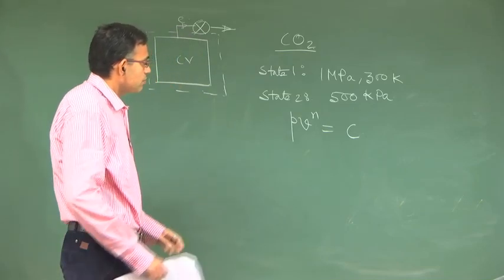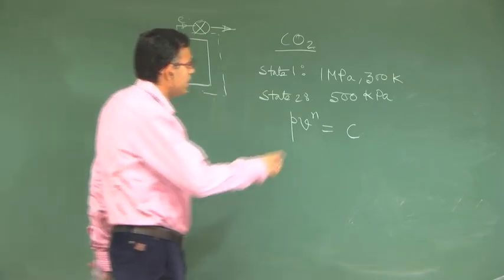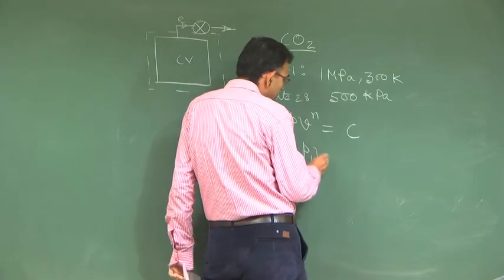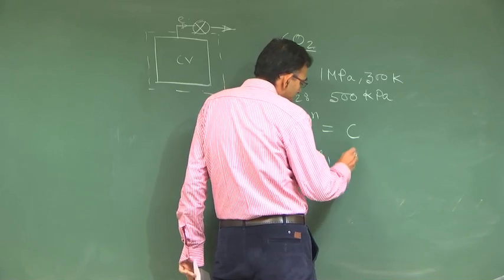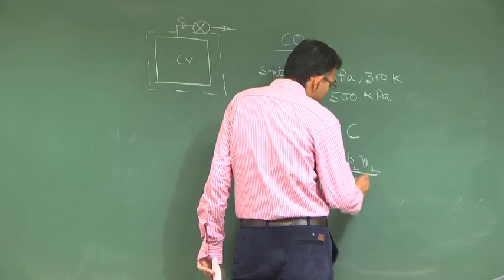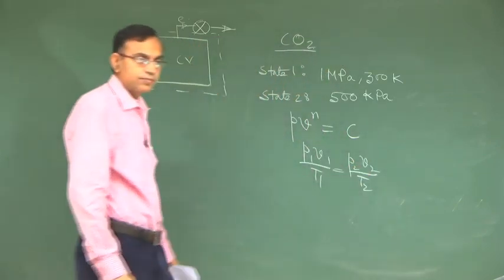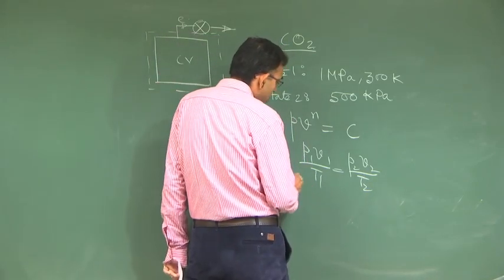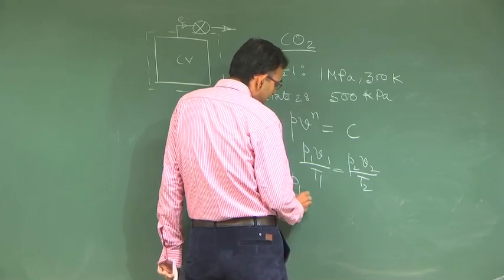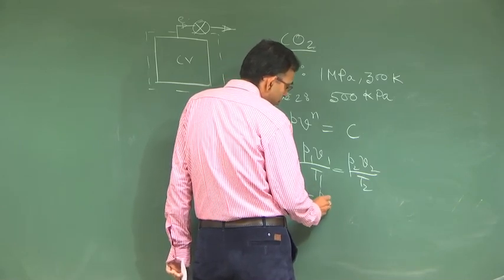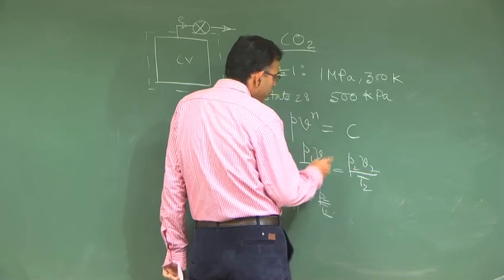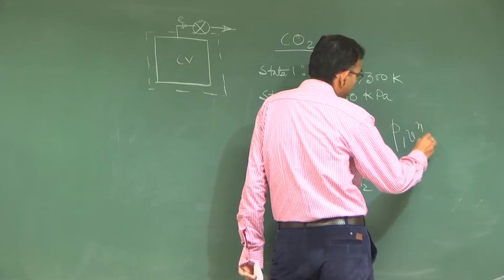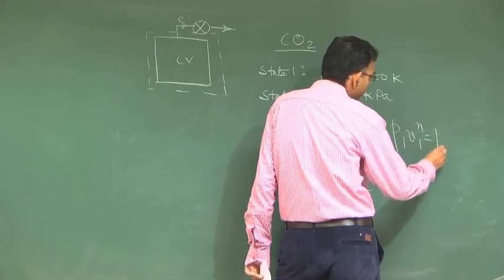Now, state 2 temperature you do not know, but what you know is that P1 V1 by T1 is equal to P2 V2 by T2. This is also on a mass basis, given mass, right. So, P1 by T1 is equal to P2 by T2 into V2 by V1. So, you can write P1 V1 to the power n is equal to P2 V2 to the power n.